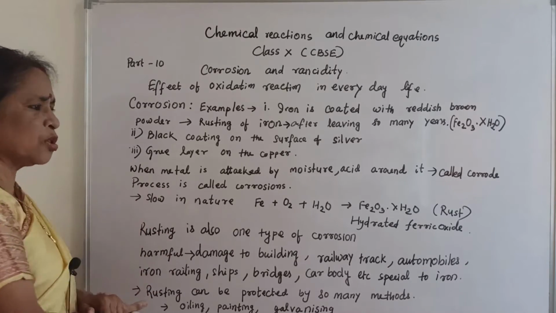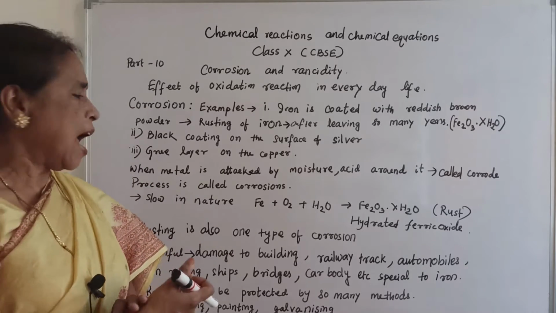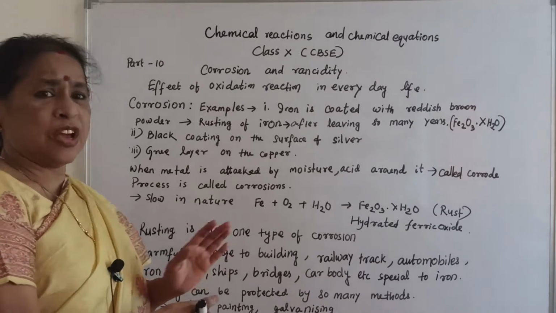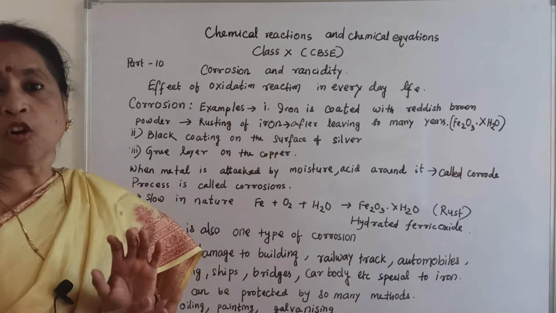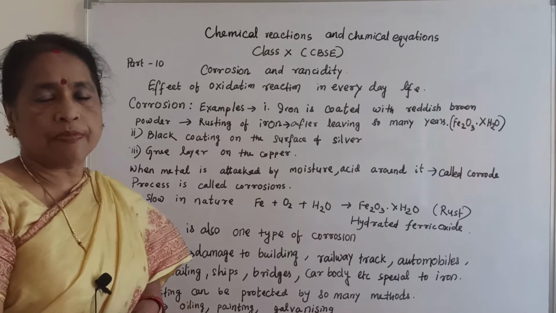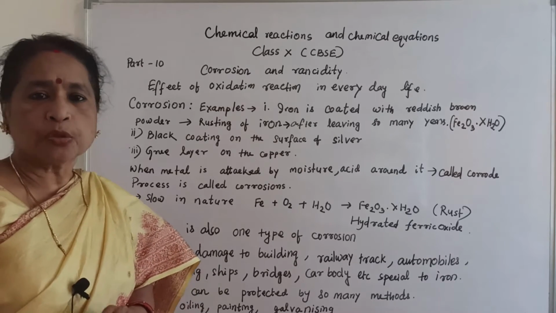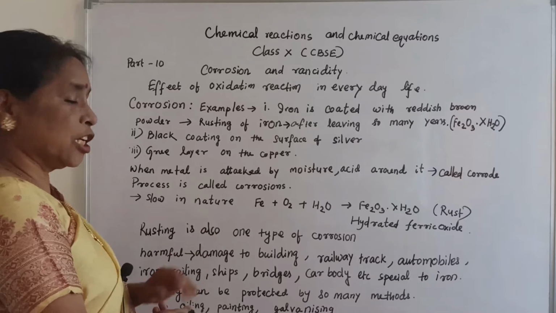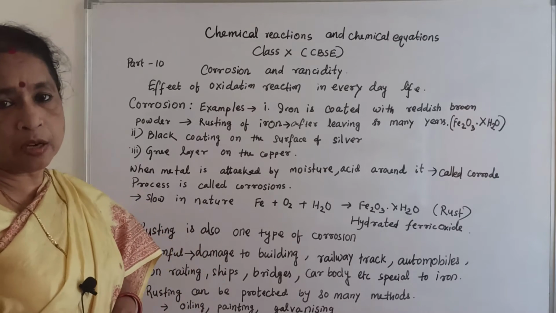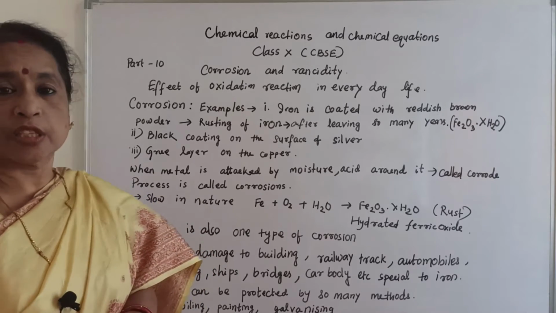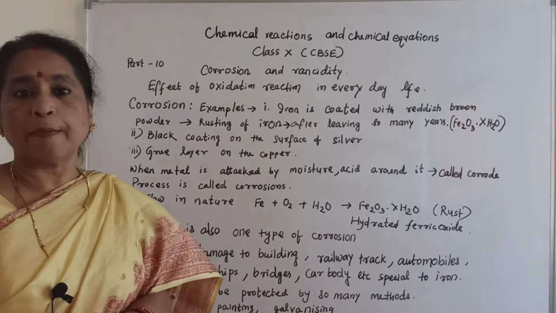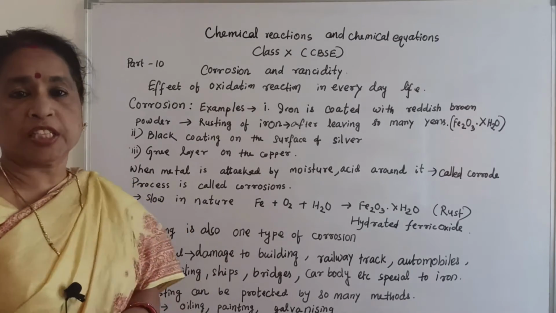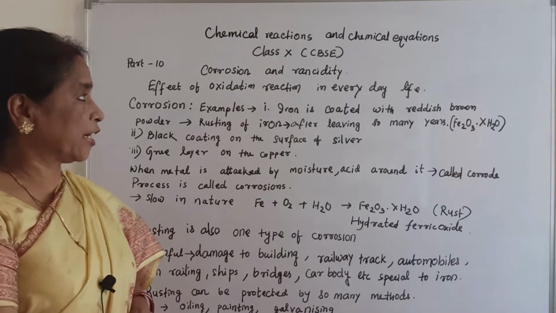Rusting is also a very slow process, and it is very harmful, because it will damage all the important, costly things made of iron. That is why one should prevent rusting by using different methods. In the next chapter, metals and non-metals, you will learn about the different processes by which rusting can be prevented.